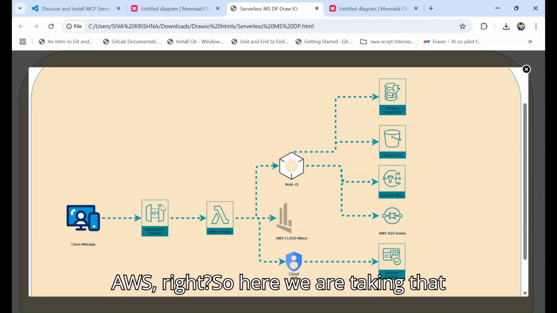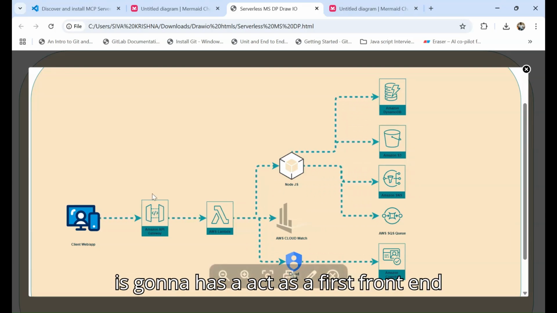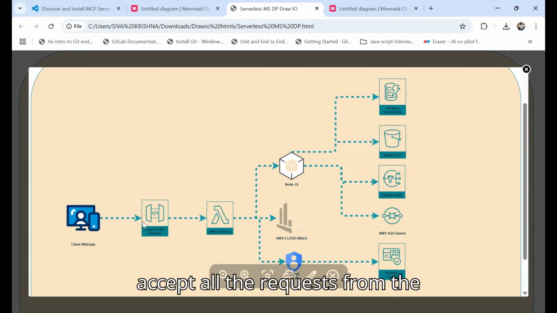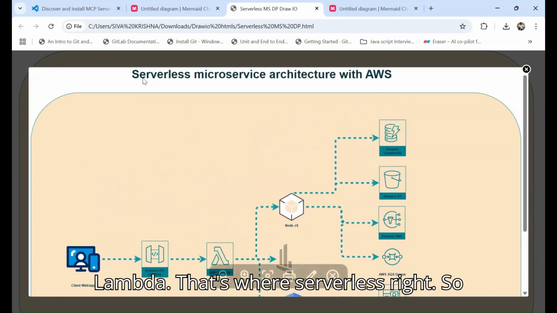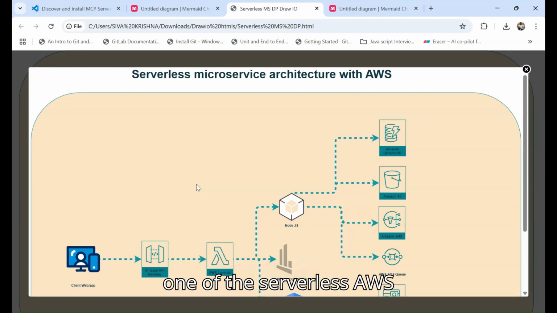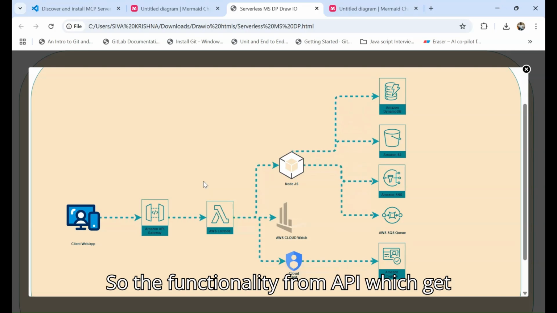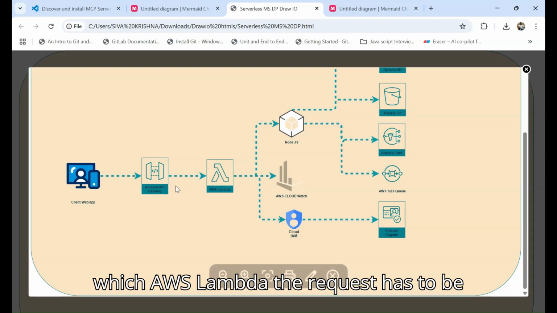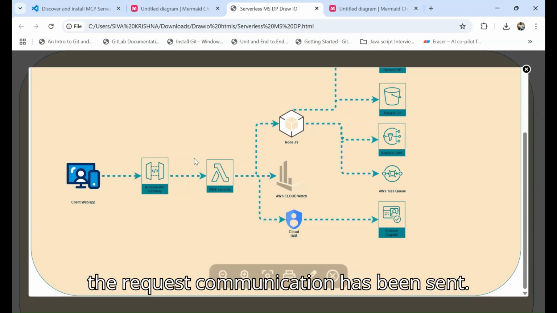So here we are talking about AWS, right? So here we are taking the example of Amazon API Gateway, which acts as the first front end controller, which accepts all the requests from the application, and from here it's going to trigger the event to AWS Lambda. That's where serverless comes in. One of the serverless AWS services is AWS Lambda. The functionality triggered from the API identifies which AWS Lambda the request has to be forwarded to. So from here to here, the request communication is sent.